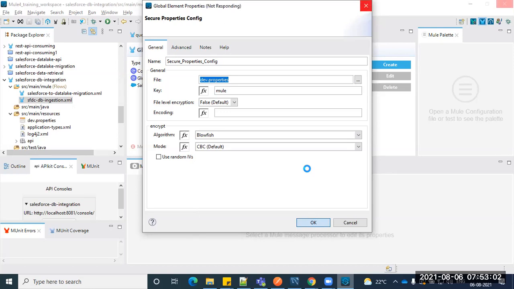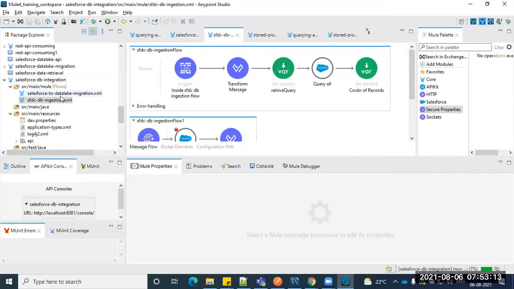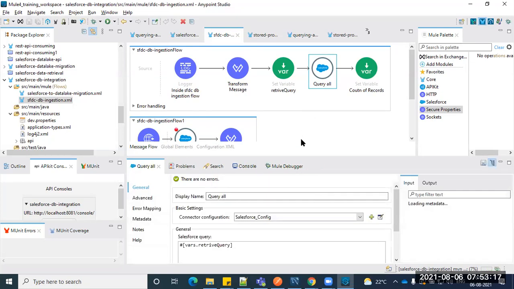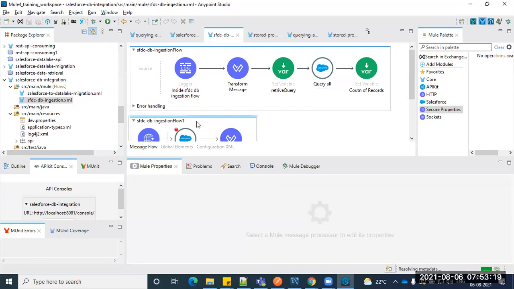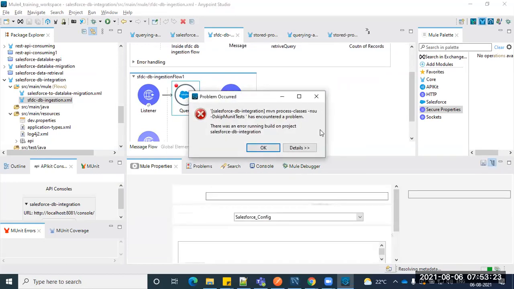Okay, hope you guys are following. No confusion. So these are extra plugins required, guys, if you want to enable the security. I've done that step. Let's double check now. So this is the connector we added.